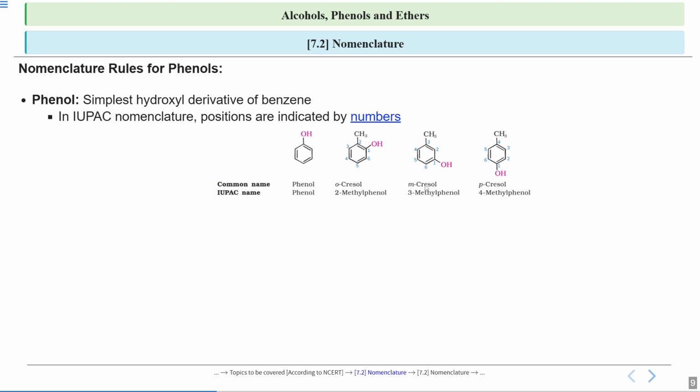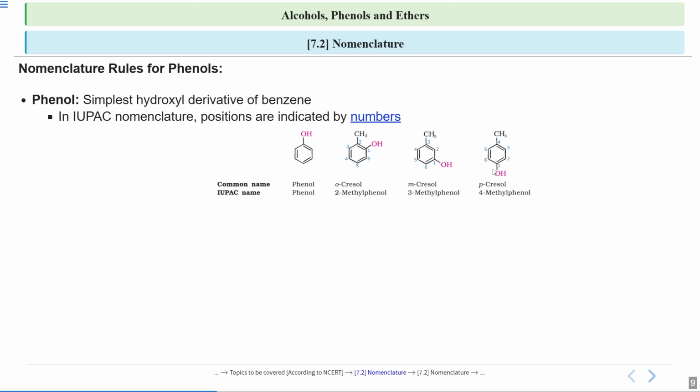Okay. Now look at this. Since this CH3 is meta to this OH, the common name is metacresol. And again we will do the numbering for IUPAC. Again this OH functional group will get more priority. So numbering will be 1, 2, 3, 4, 5, 6. Now at third position a methyl group is attached. So it is 3-methyl phenol.